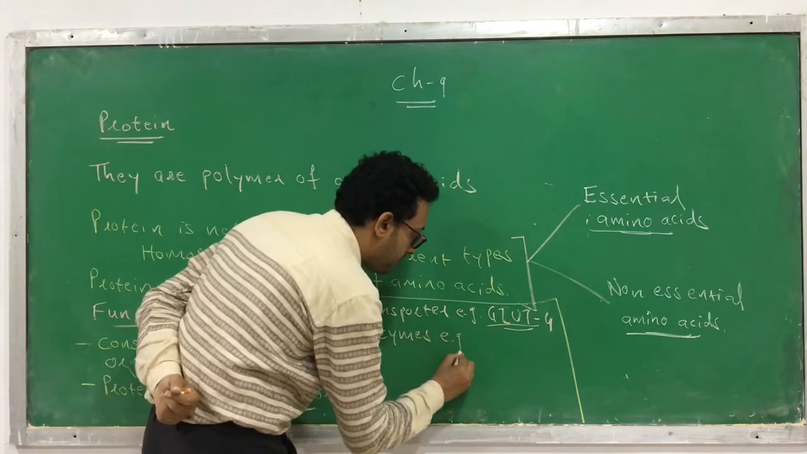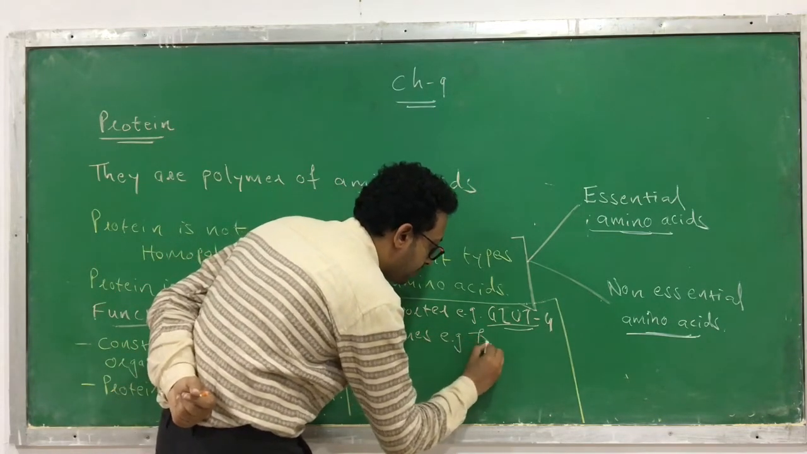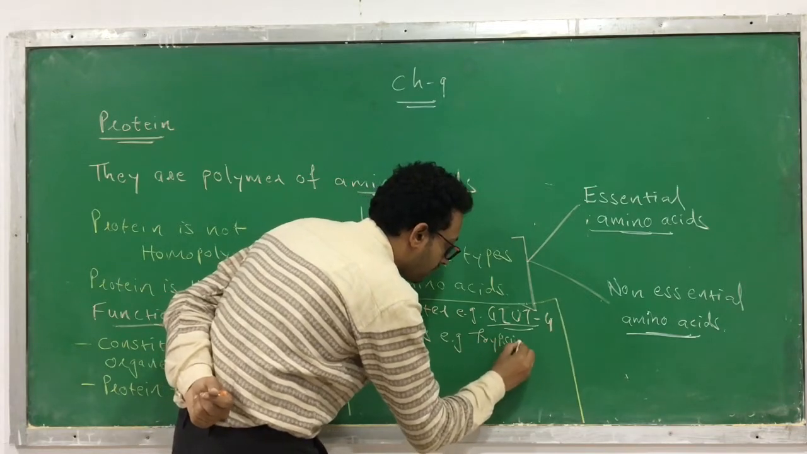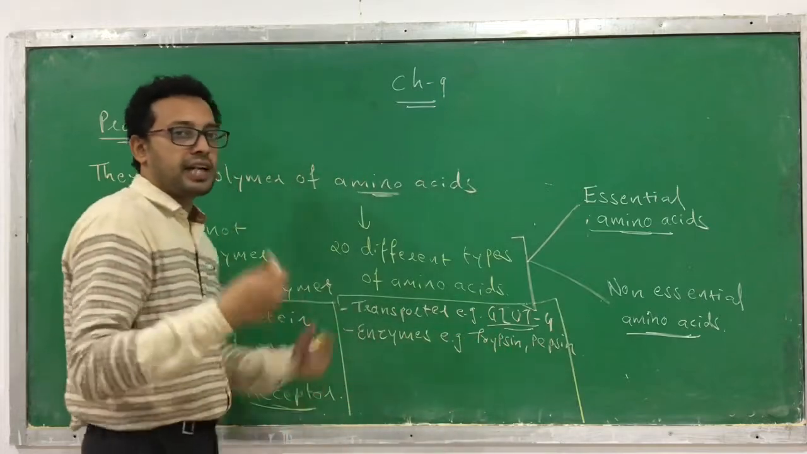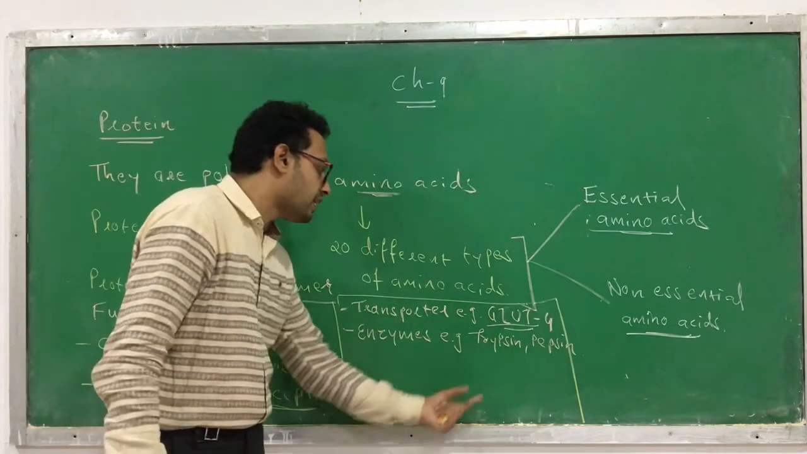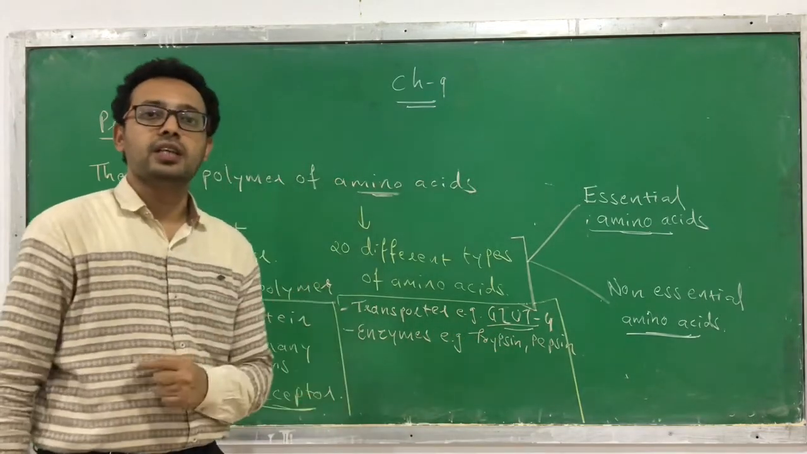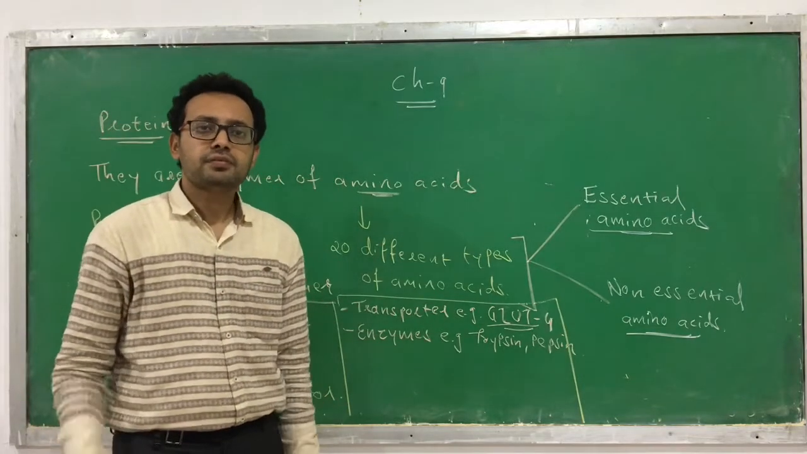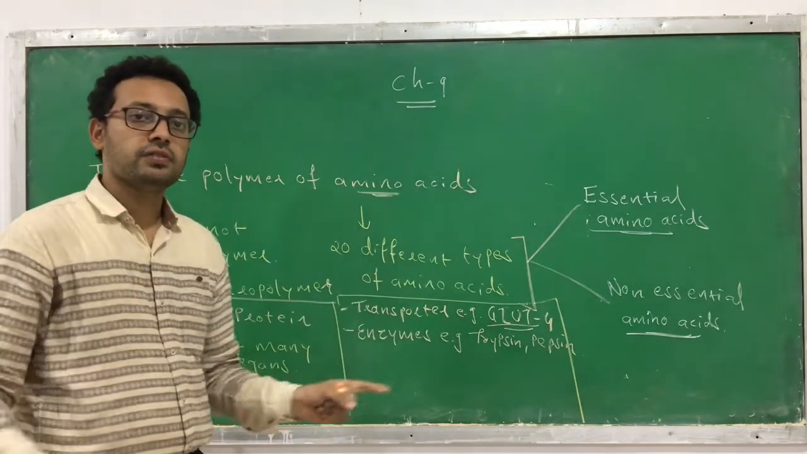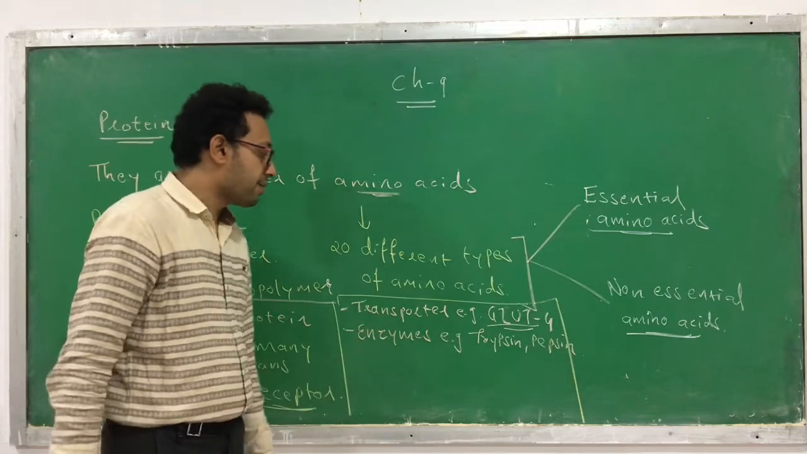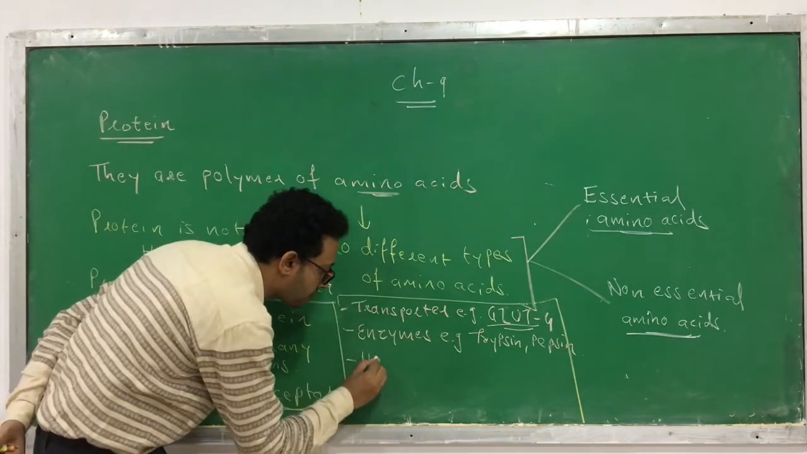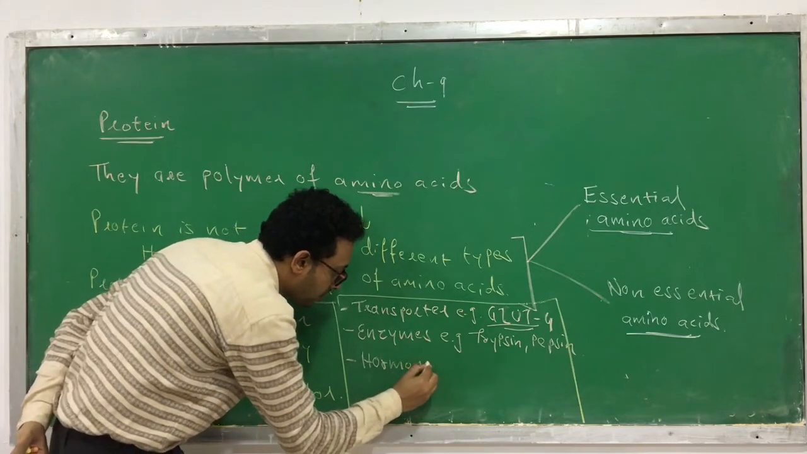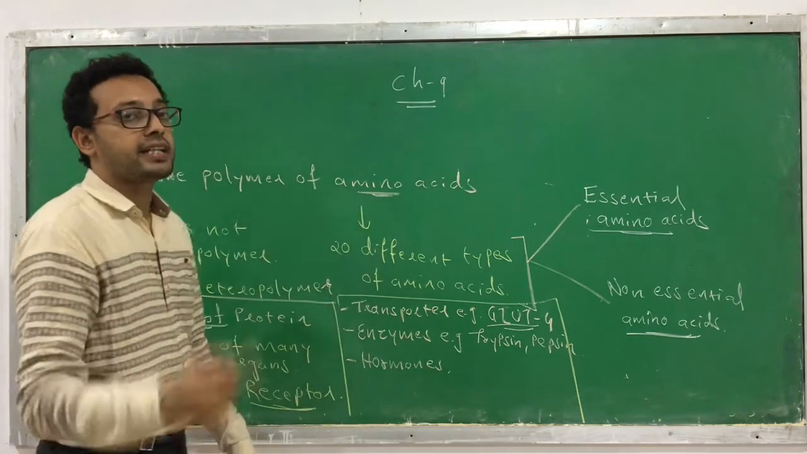Like, for example, you can say trypsin, pepsin, chymotrypsin, etc. These are a few examples. Most of the enzymes are made up of protein. Next function: even a few hormones can also act as proteins.